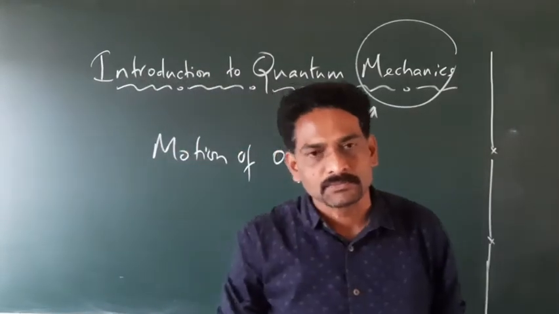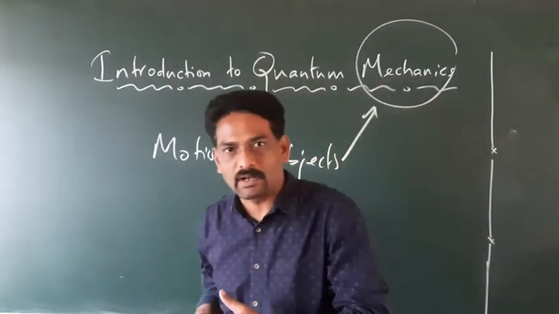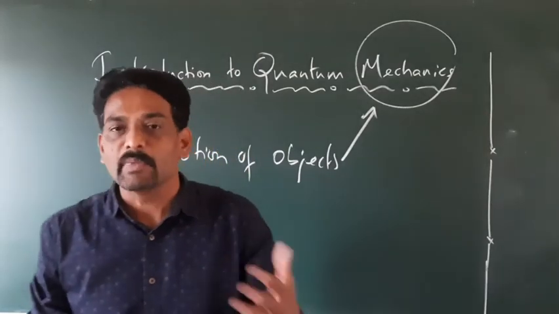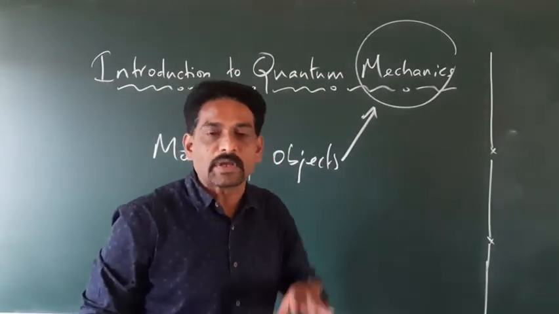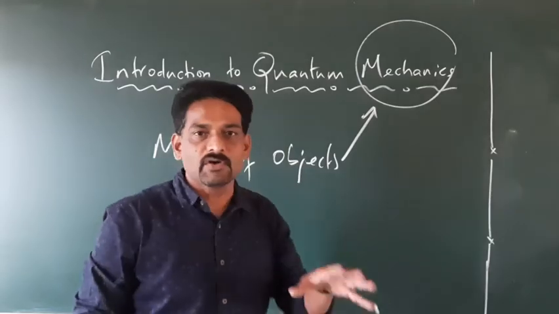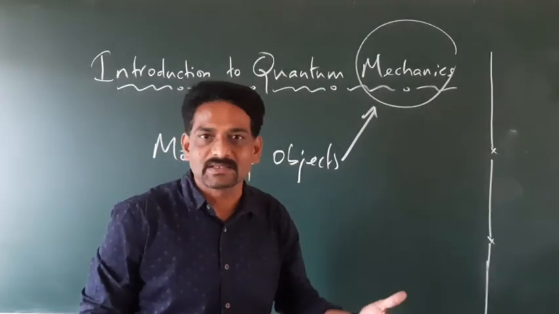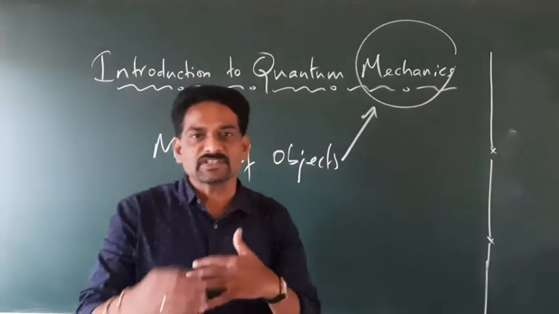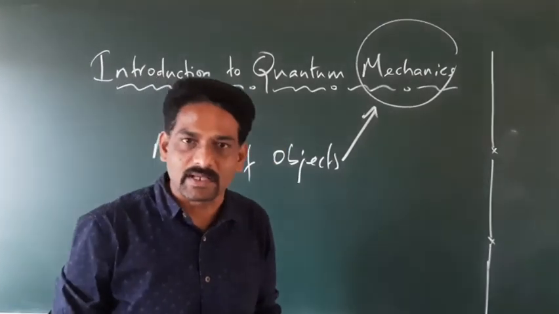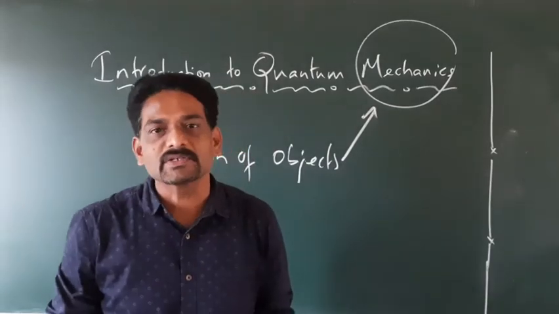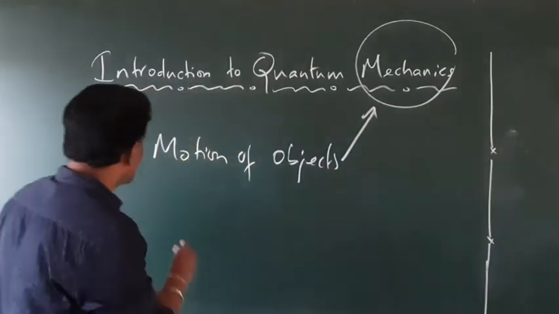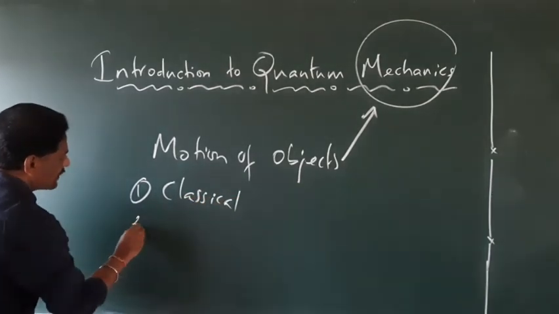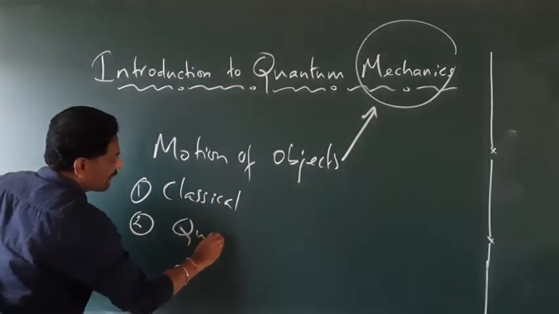The objects may be large in dimension like bus, car, sun, moon, earth, or they may be small in dimension like atomic or subatomic particles like nucleus, atoms, molecules, and so on. So in general, we say motion of objects or motion of particles is what is known as mechanics. Then there are two classifications for mechanics. One is classical mechanics, the other is quantum mechanics.